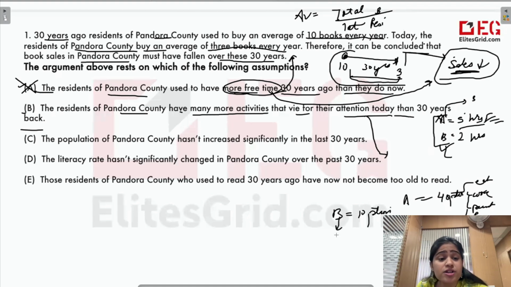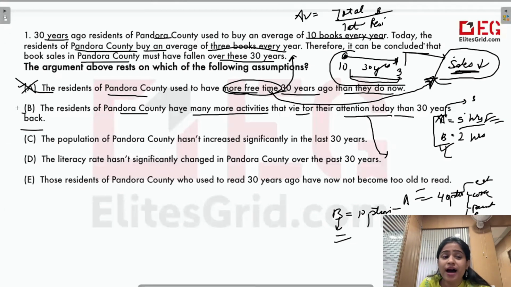Still, B may be more interested in reading than A. Maybe A is more interested. We can't say based on options only. If somebody has an interest, then they can go for reading, not necessarily the number of activities will define it. So even if somebody is having options or somebody is not having options, that's not directly linked to sales. It depends on the individual and not just on distractions.